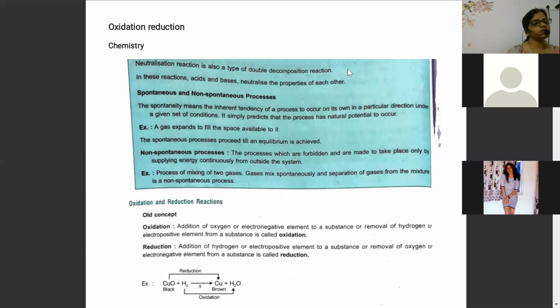Like beta, once you are cooking food and keeping the food in a particular place, just listen to this nicely. Now the food may get spoiled. The decomposition of the food will be a spontaneous one.